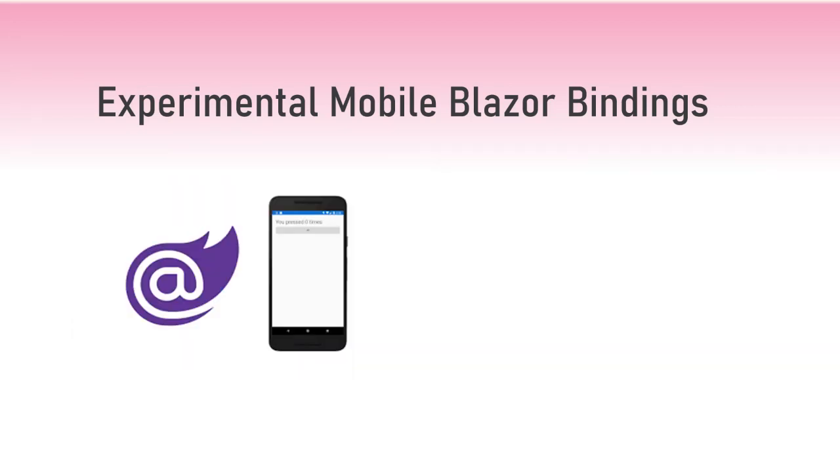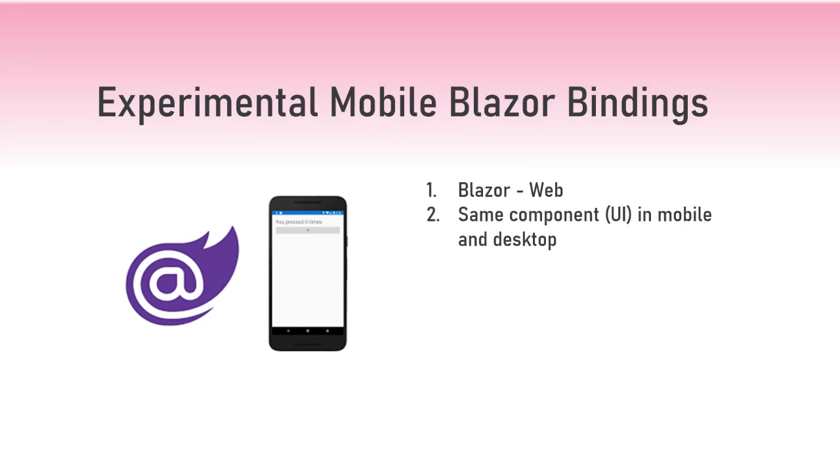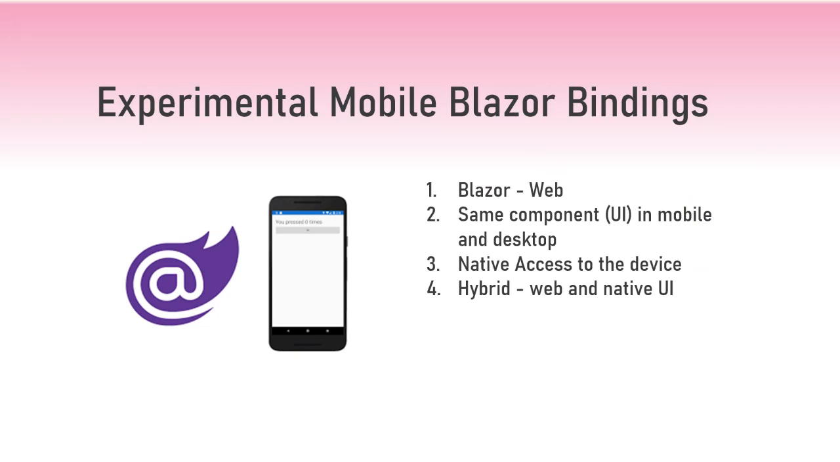So let's do Blazor in mobile. Let's say that you have your Blazor application that is running on the web. You have the same components that you are using on the web. You will be able to use them in UI, in mobile, and in desktop. You will have native access to the device. So if you are using something like Xamarin Essentials, you can definitely use that in your application. You will be able to do hybrid, so you can have your native components, but you can also have your web components in the same application. That's mind-blowing.